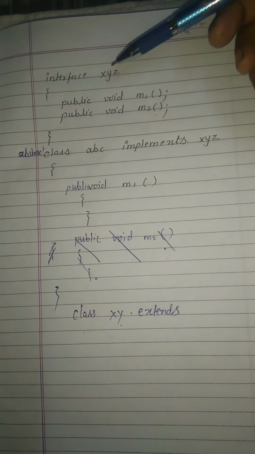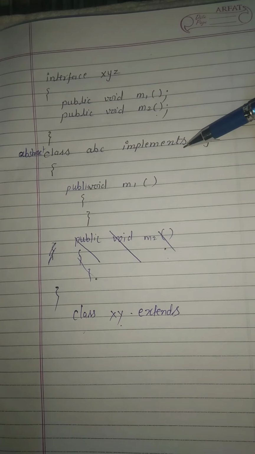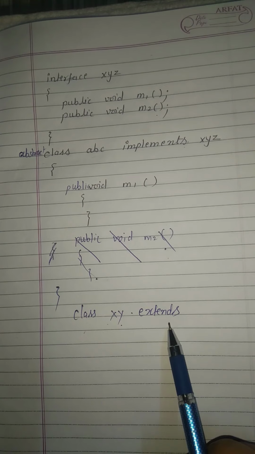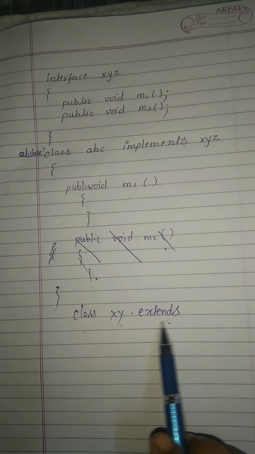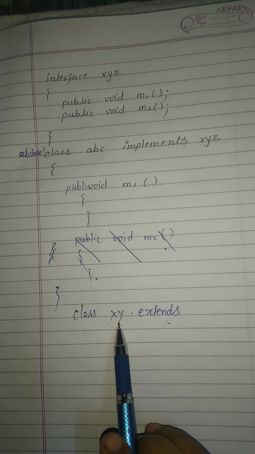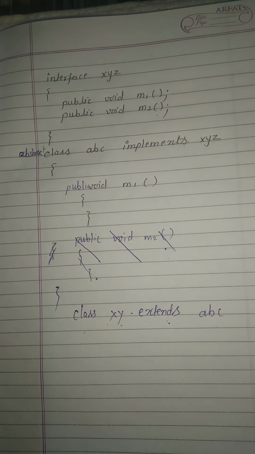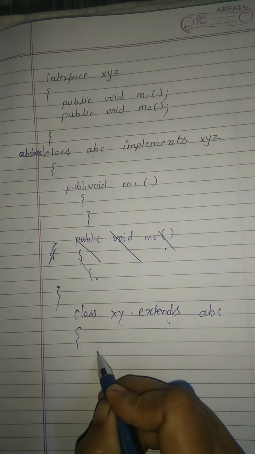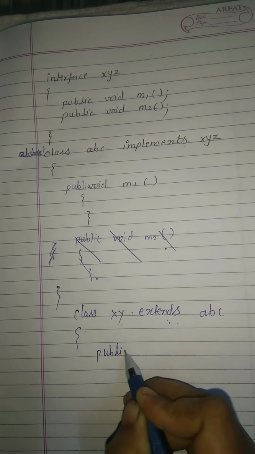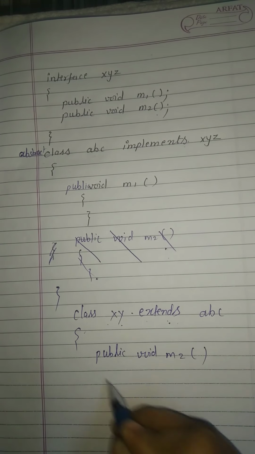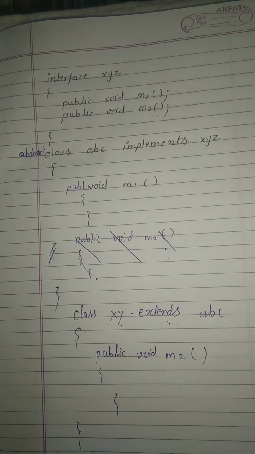To inherit the implementation of an interface, we use the implements keyword. When we inherit a class, we use the extends keyword. So here class XY extends ABC. ABC is a class. So in this class we define the next method, that is public void M2. Okay, we define this method, then close this class.